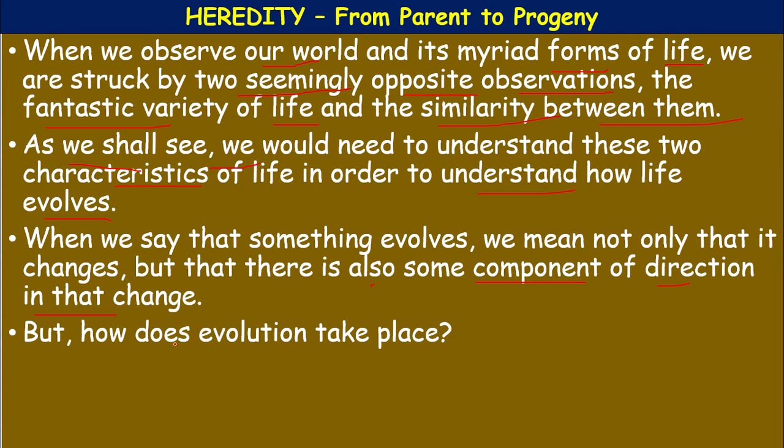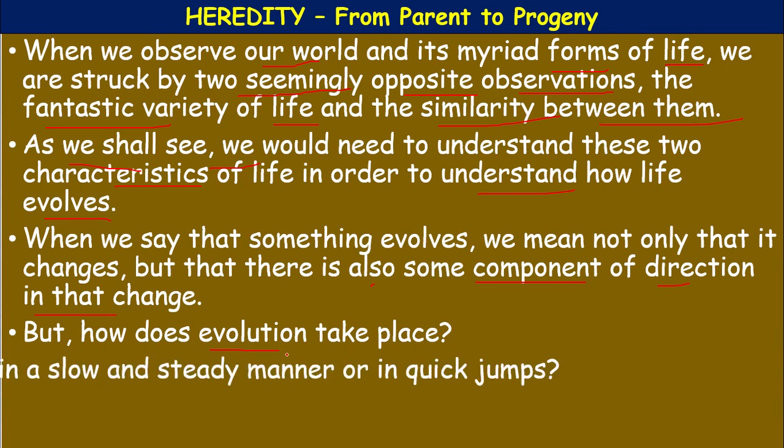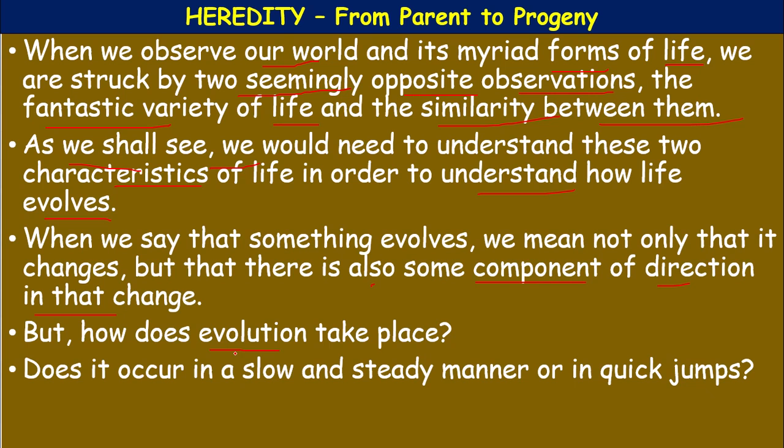But how does evolution take place? What is evolution? The systematic, continuous changes which are taking place in living organisms come under this process of evolution.